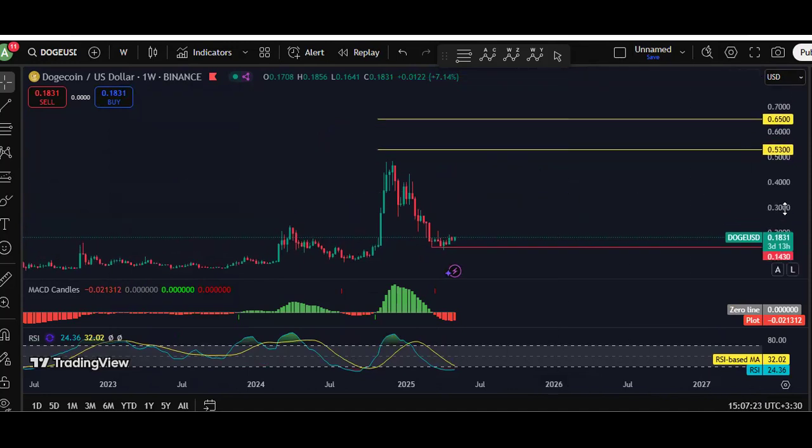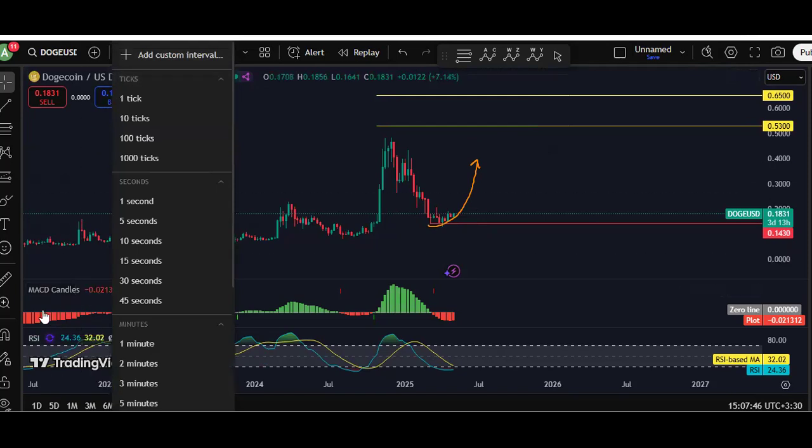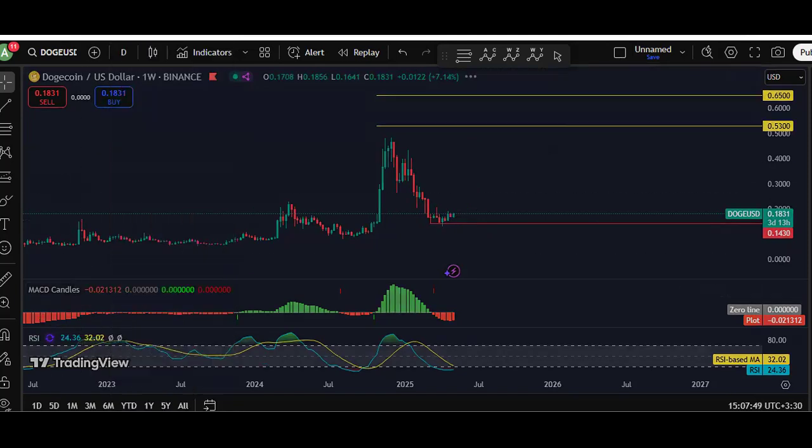Anyway, if we move to the weekly chart, I don't see anything else. The only thing is we have to wait and see how this behaves. If it's a correction with the breakout of the 14, we can expect 8 cent at least. If not, and the price reverses from here, then from there we can look for 53 cent. But whether we can look for a buy based on the weekly chart, I don't see any trade setup.